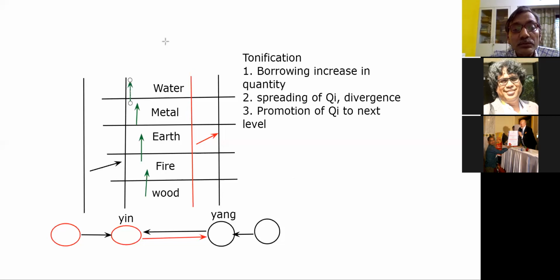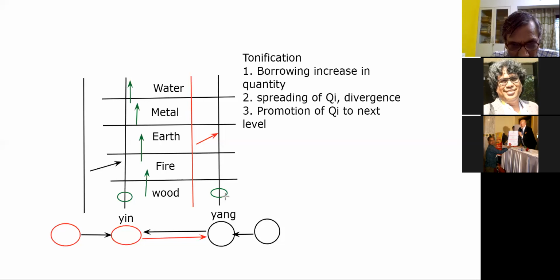Please try to understand this also. First phase, we are running the first phase. In order to complete the job of first phase, we have chi available at wood point of the yin meridian and metal point of the yang meridian.